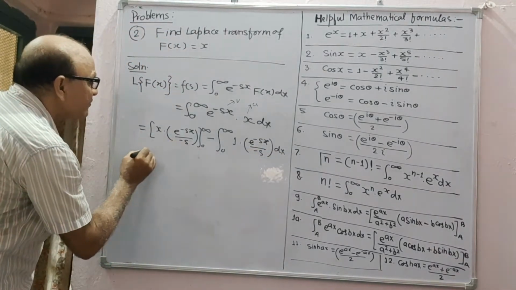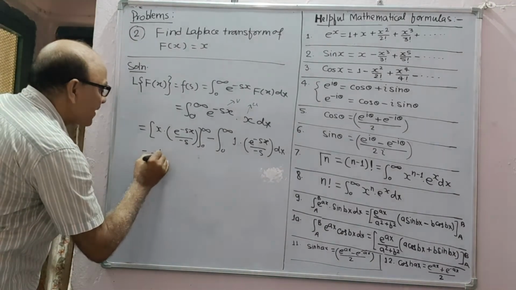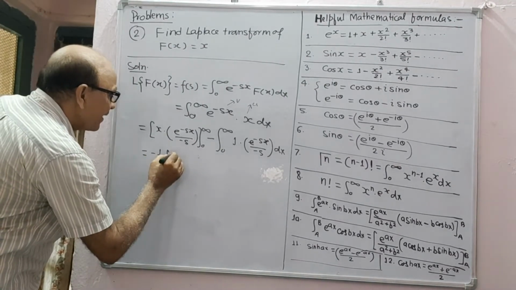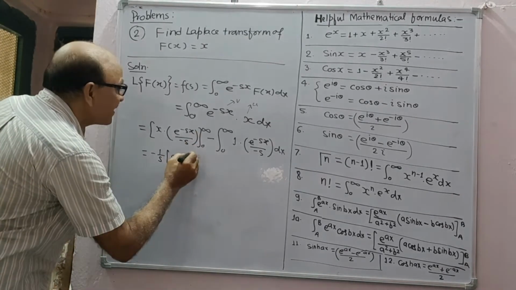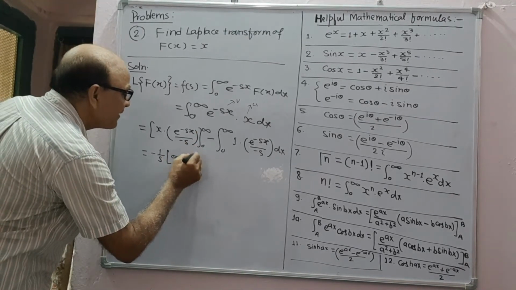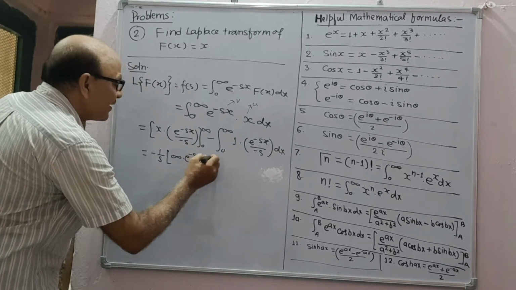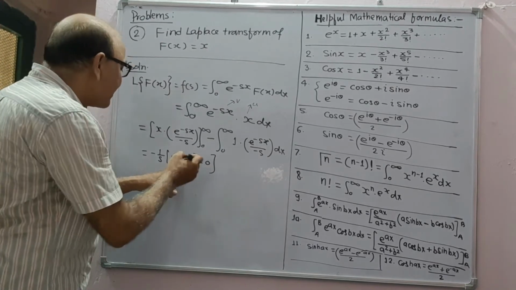This can be written as minus 1 upon s, and infinity into e to the power minus infinity at the upper limit, minus 0. As you know, e to the power minus infinity is 0.